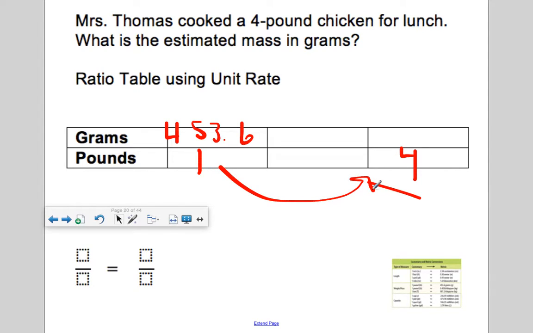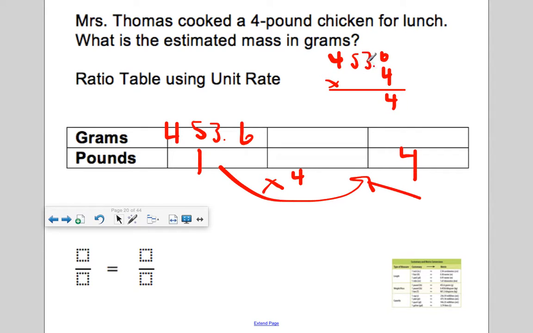So let's multiply. How do you turn 1 pound into 4 pounds? The scale factor will be times 4. So if you multiply 453.6 by 4, you get 24.